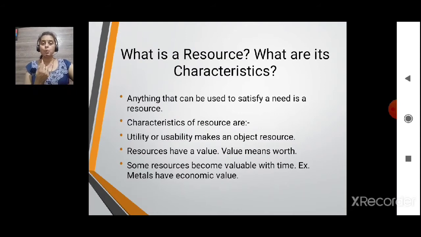हम किसे resource कहते हैं? And what are its characteristics? Characteristics means features. Anything that can be used to satisfy a need is called a resource. So if anything satisfies our need, it is called a resource.